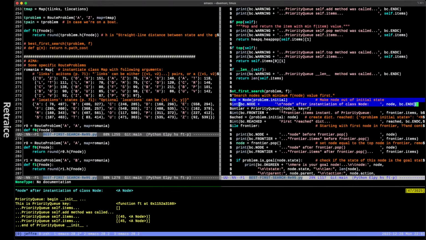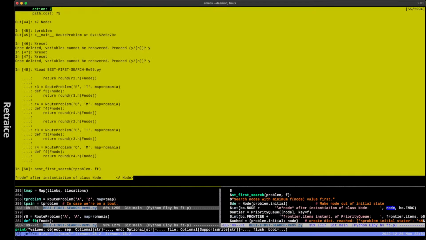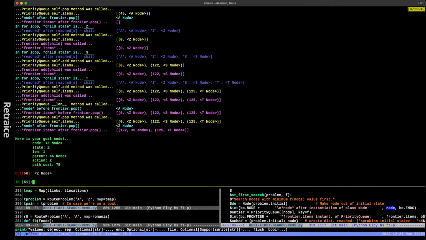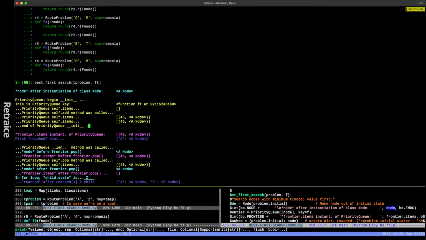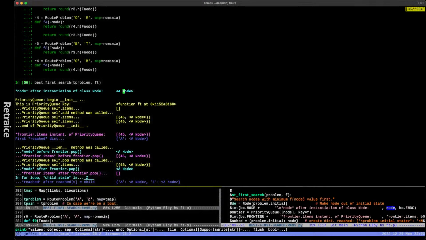That node right here, this node, okay, is this. Oh, geez. It's that thing that I was almost ready to point to. This here, okay? So that's what's there, and that's going to be the pattern that we follow the whole time down through the output of this running of best first search. We're giving it the problem argument. We're giving it the evaluation function, ft.